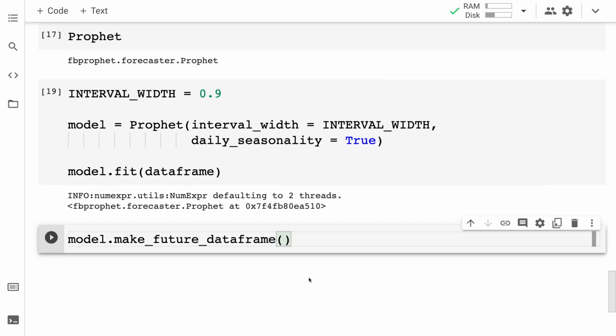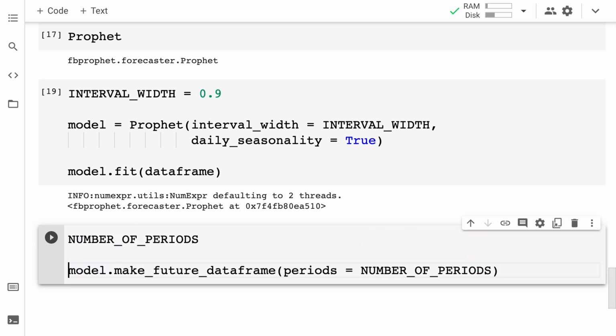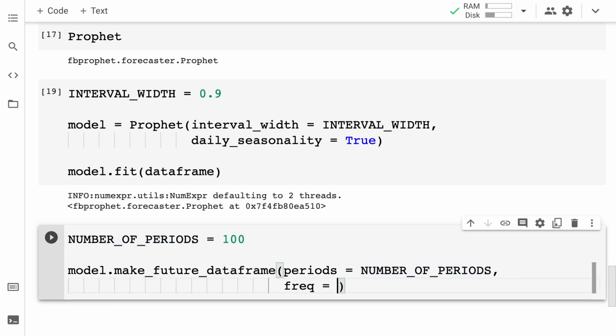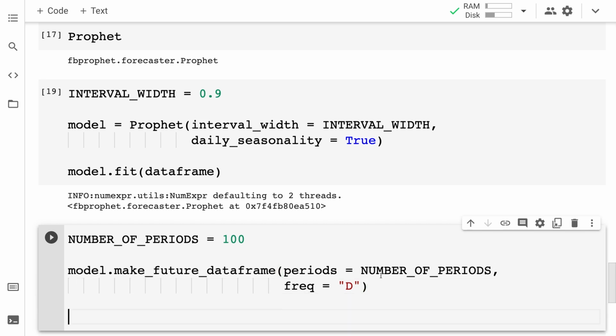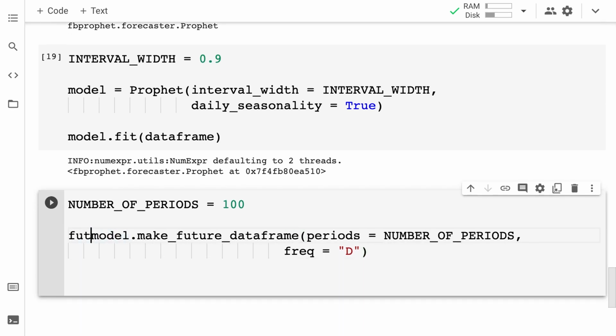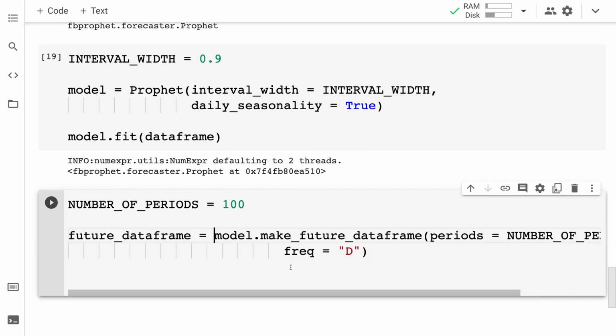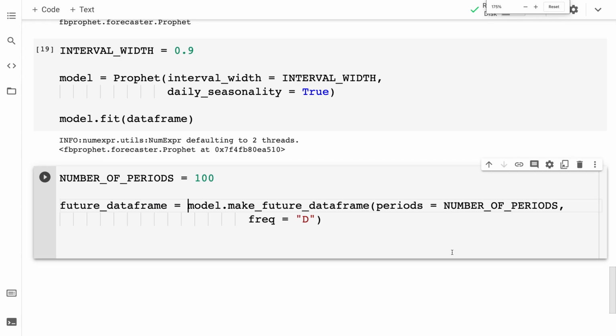So for that, I'm going to set a number of periods that we want. Let's define this number of periods. For example, we could do 100. And then I'm going to pass in a frequency argument. We want D for daily. And this is going to be a future data frame of dates in the future.